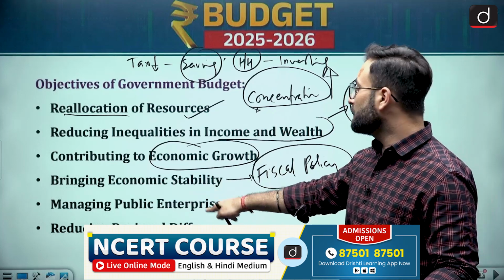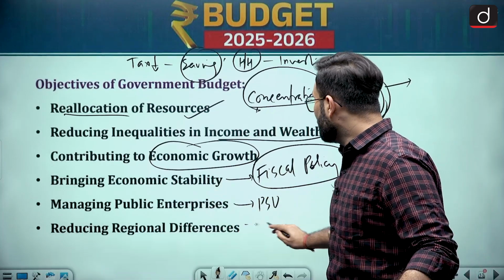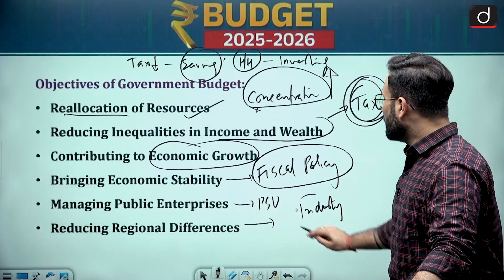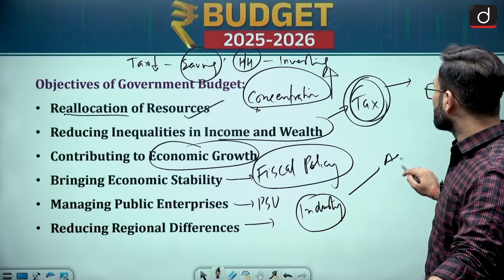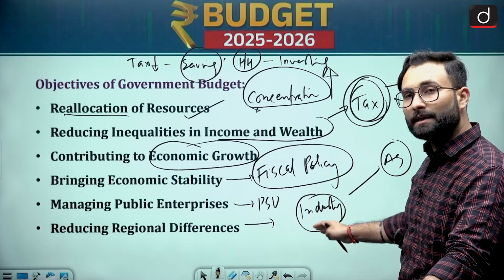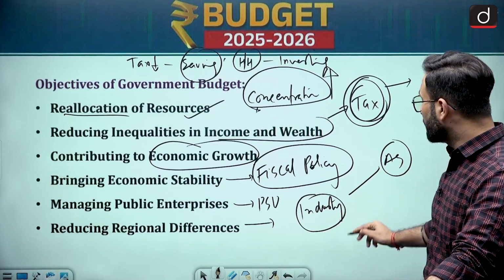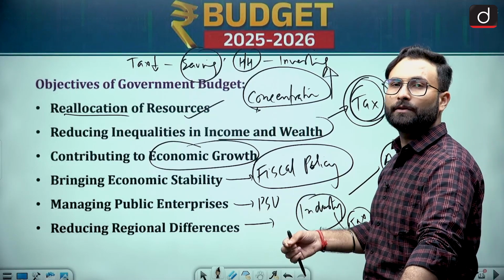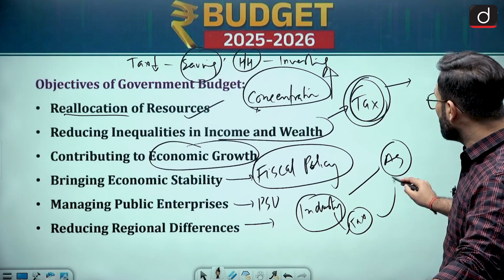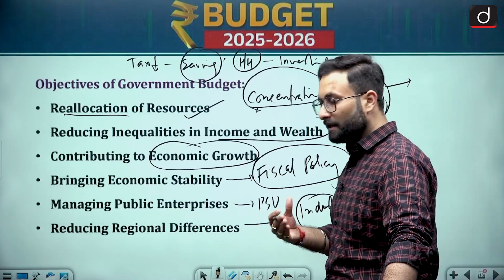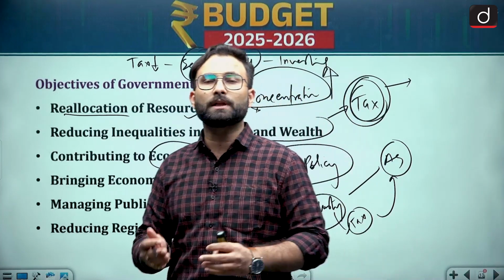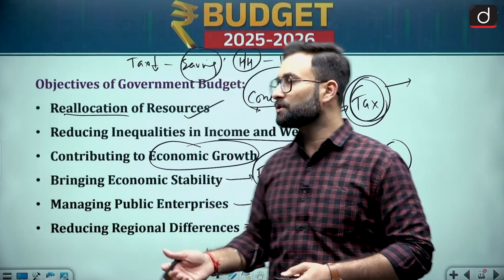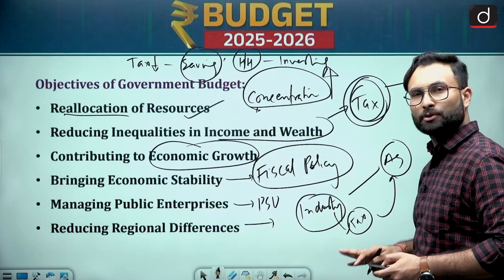Okay, reducing regional differences. Now let's say there is a place where you are having industry, and then there is a place where you are having agriculture. So you have to make sure that whatever earning is there in the industry, you take that in the form of tax, you get revenue out of it, and then you can spend it in the areas which are having the least development or less development, so that you can actually give way for the welfare state. Okay, so that is the objective of the government with respect to the budget.